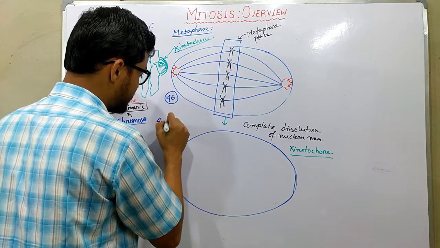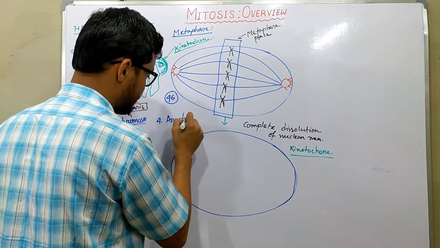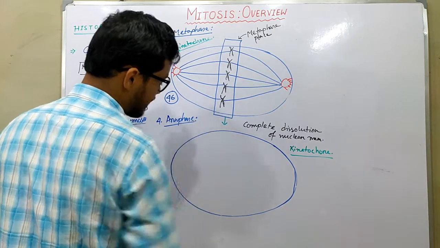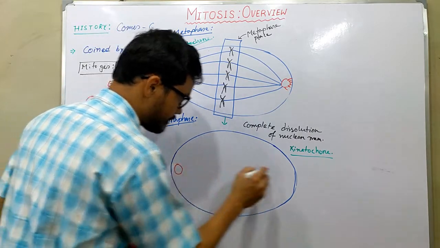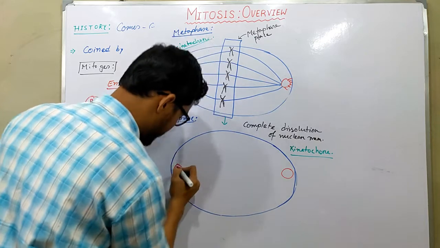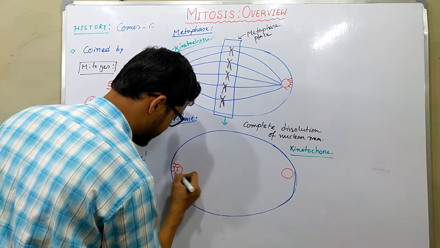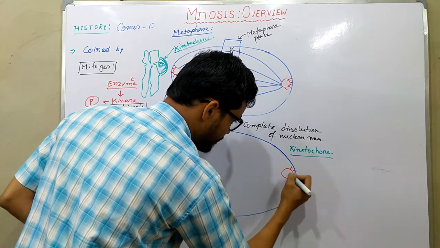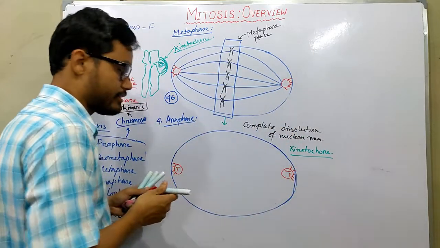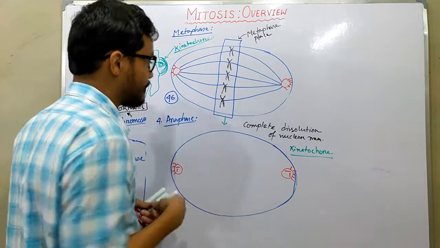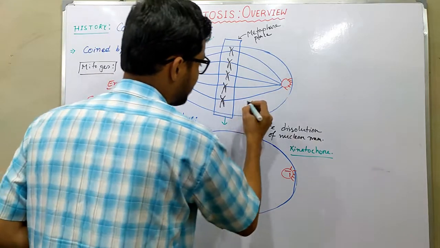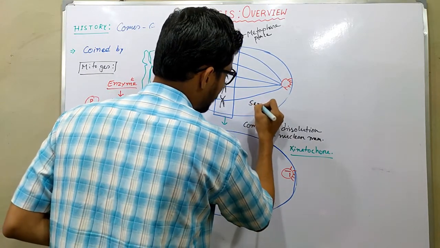Now our fourth phase is anaphase. In this case, chromosomes are separated from each other with the help of some proteins or enzymes. The sister chromatids present in the metaphase plate are held together by a protein known as securin.